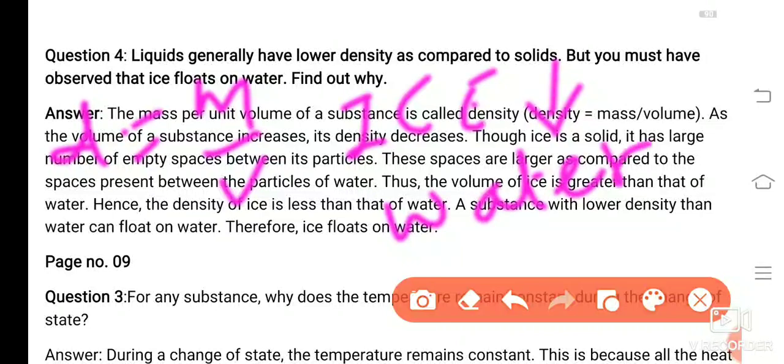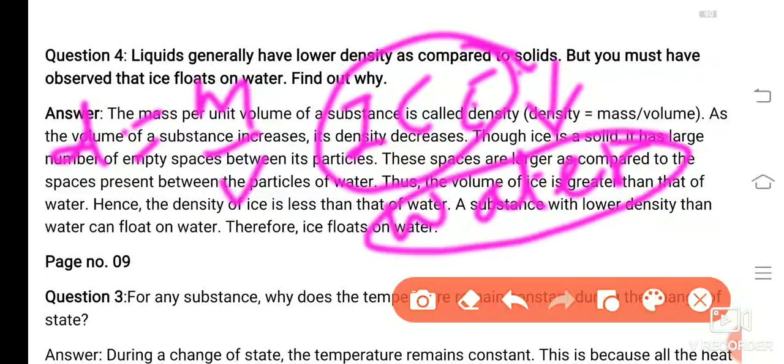So it comes out that the heavier substances or things will sink inside the water and the lighter substances float on the water. Ice is lighter than an equal volume of water. That is why it floats, since it has less density than the water.